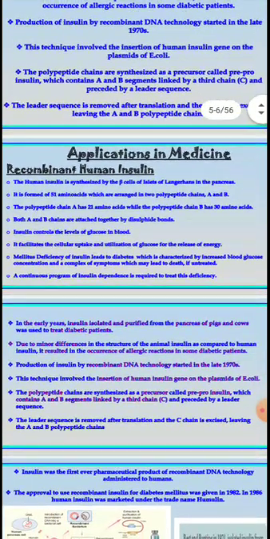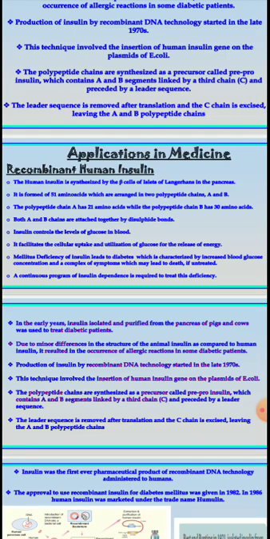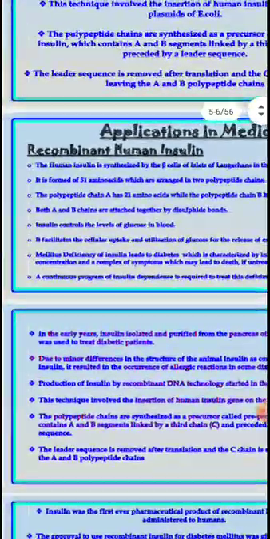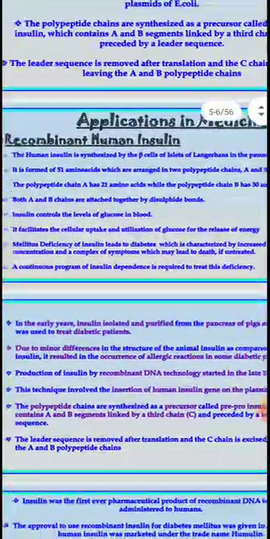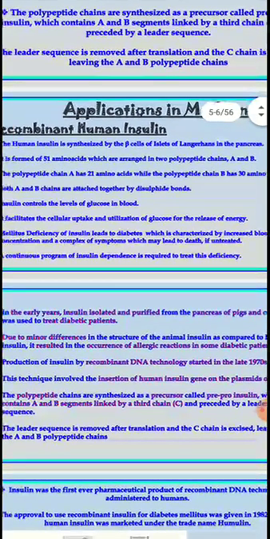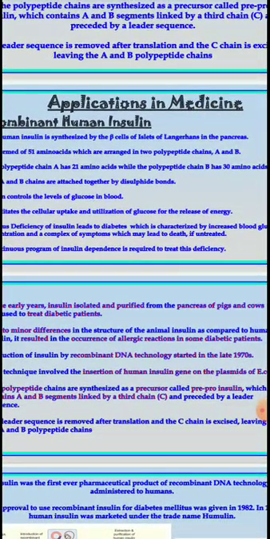Insulin plays a vital role. Human insulin is synthesized by the beta cells of the islets of Langerhans in the pancreas. It is formed by 51 amino acids, which are arranged in two polypeptide chains, A and B. Note down: the A polypeptide chain has 21 amino acids, while the B polypeptide has the remaining. How much remaining is that? 30. So 30 in the B polypeptide chain.